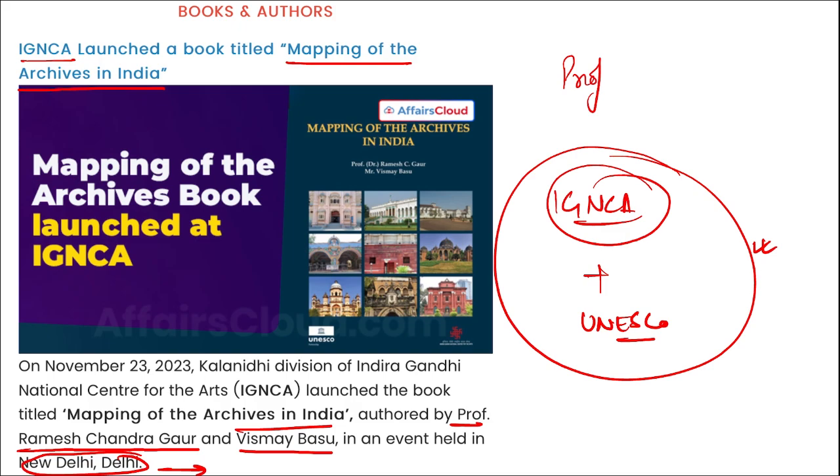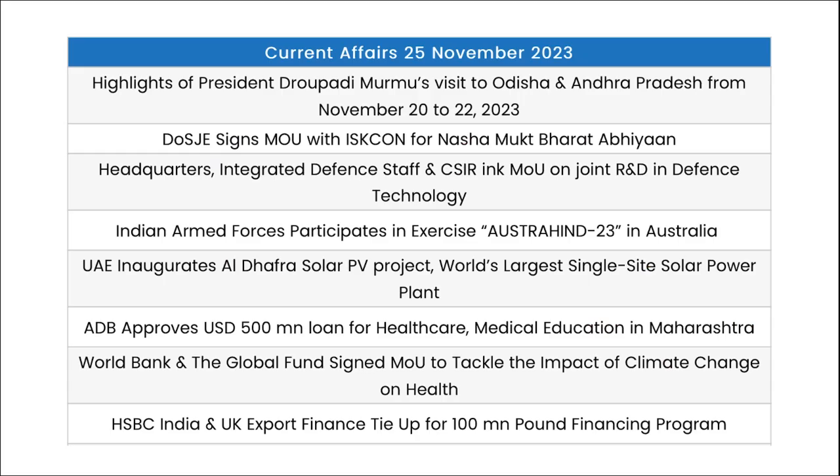So friends, these are your important current affairs for the day. Now let's go for a quick one-liner revision. President Draupadi Murmu visited Odisha and Andhra Pradesh between 20th and 22nd November, and we have seen things about her. You can read it directly from the notes.